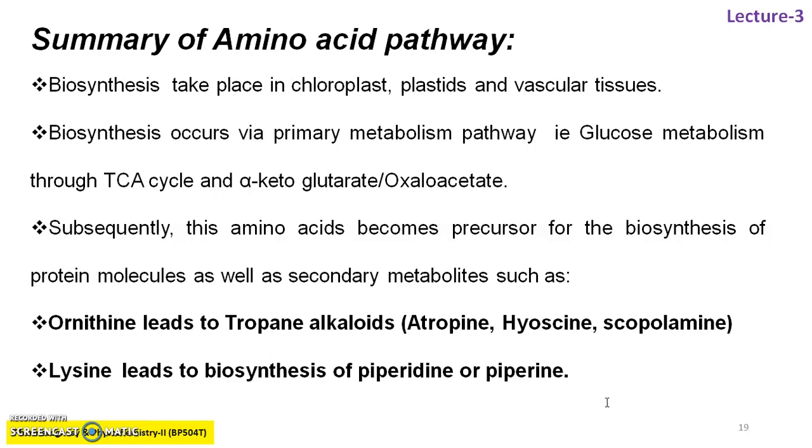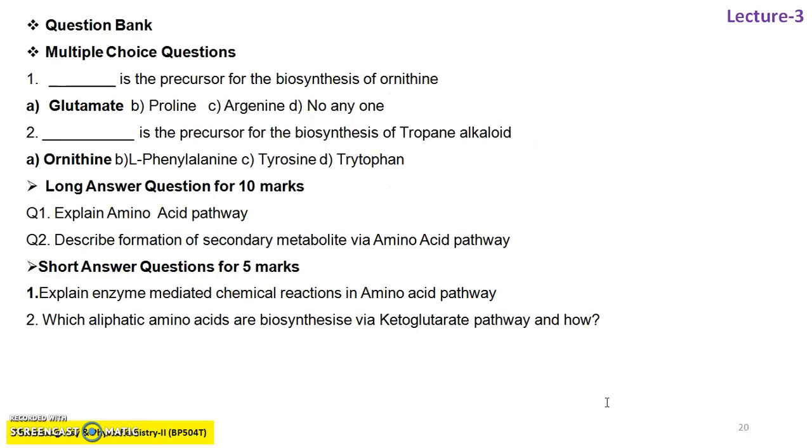So this is how the amino acid pathway and aromatic amino acid pathway are very important biosynthetic pathways to study, to understand how the plant biosynthesizes primary metabolites such as glucose and carbohydrates, and after the metabolism of these primary metabolites yields secondary metabolites, which are of more concern.